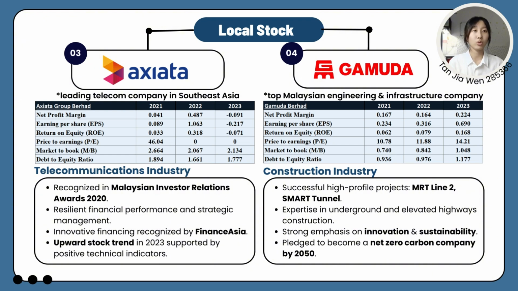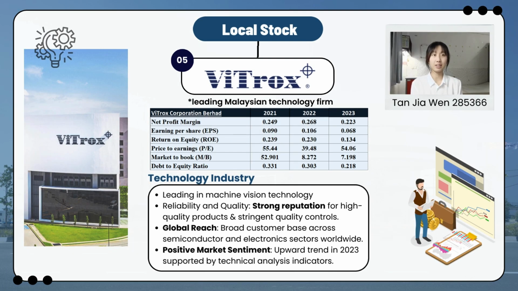From 2021 to 2023, it shows steady profit growth and improved returns. Gamuda focuses on innovation, sustainability, and expansion in Malaysia and Australia, along with its upward stock trend in 2023, making it a compelling investment.